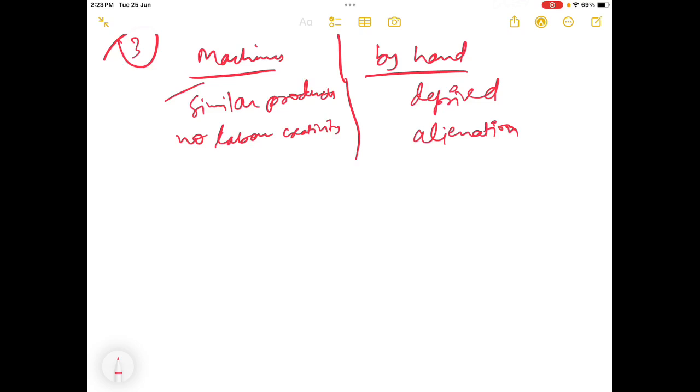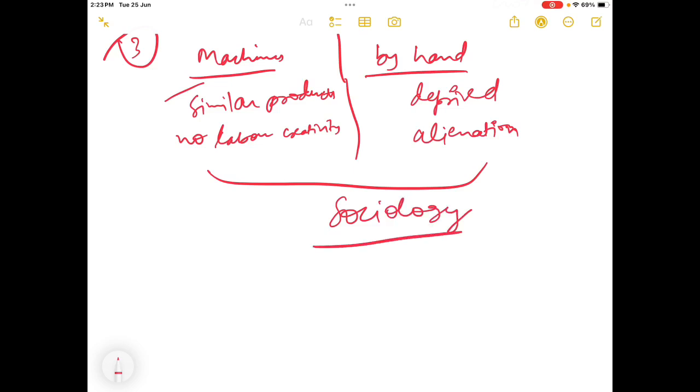These topics were not being discussed by any discipline. So this also led to the emergence of sociology.